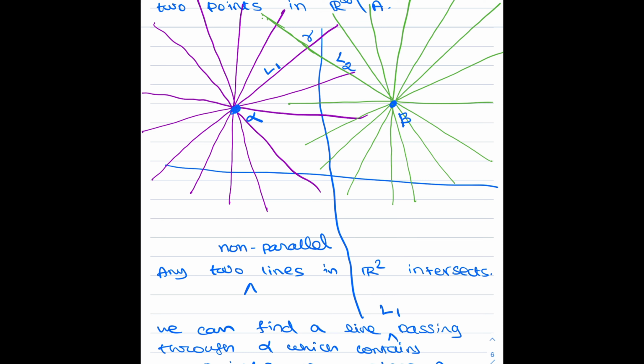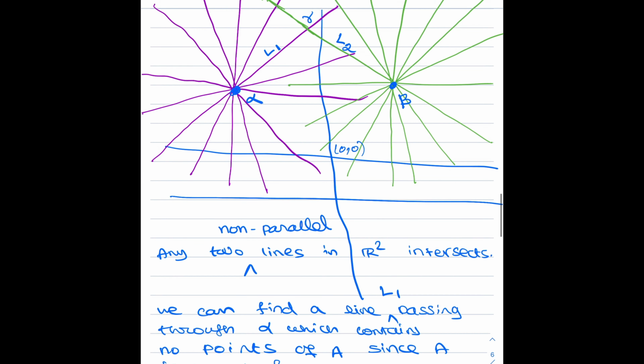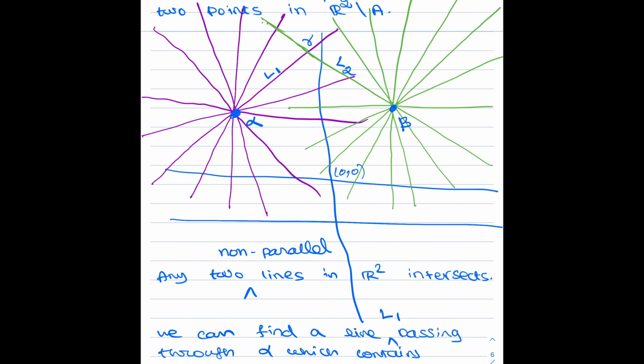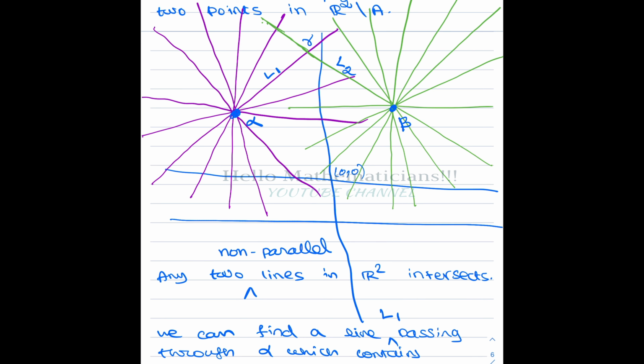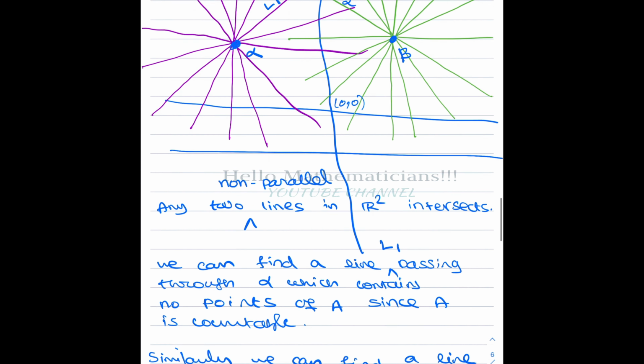For example, if you take a line parallel to the x-axis, then this line and the x-axis will never intersect. Any two non-parallel lines in R2 will intersect. Okay, good. Now we are looking at all the lines passing through alpha. Similarly, we look at all the lines passing through beta.